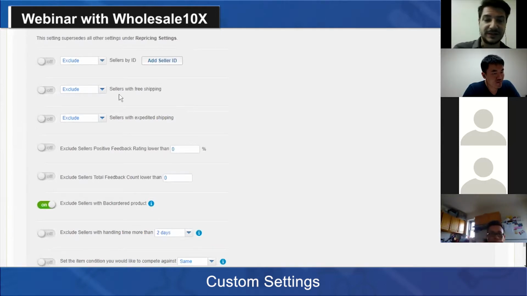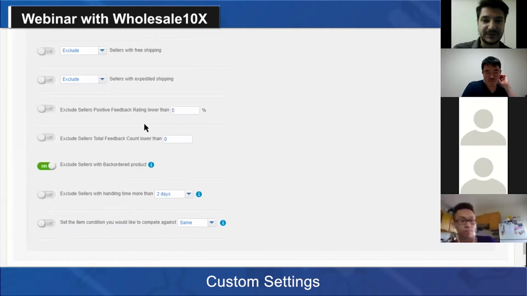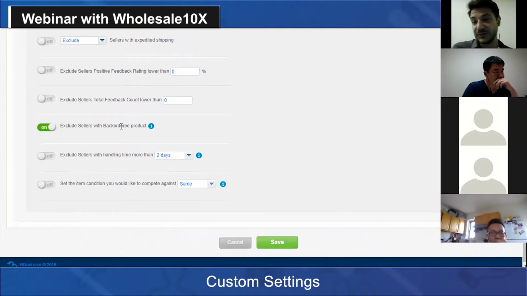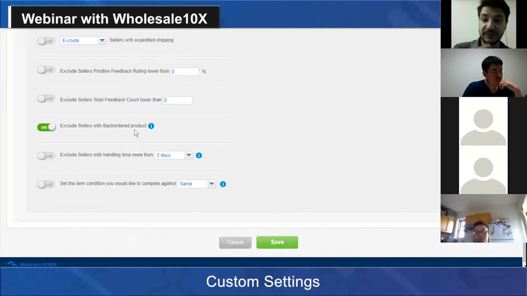You can exclude other types, like sellers with free shipping. There are a lot of these filters. The one that is most important for us, and for you as well, is to exclude sellers with the back order product. This is especially important if you are using a rule set to compete with the lowest price, because sometimes the back order product might be lower on purpose, so you don't want to follow them. You exclude them, and then the system is not going to target them. I believe when you are using a rule set to compete with the buy box, if the back order product is still winning the buy box, you probably still want to compete with them, because your main focus is the buy box. So I would say this setting, turning it on and off, mostly depends on who you're competing with.